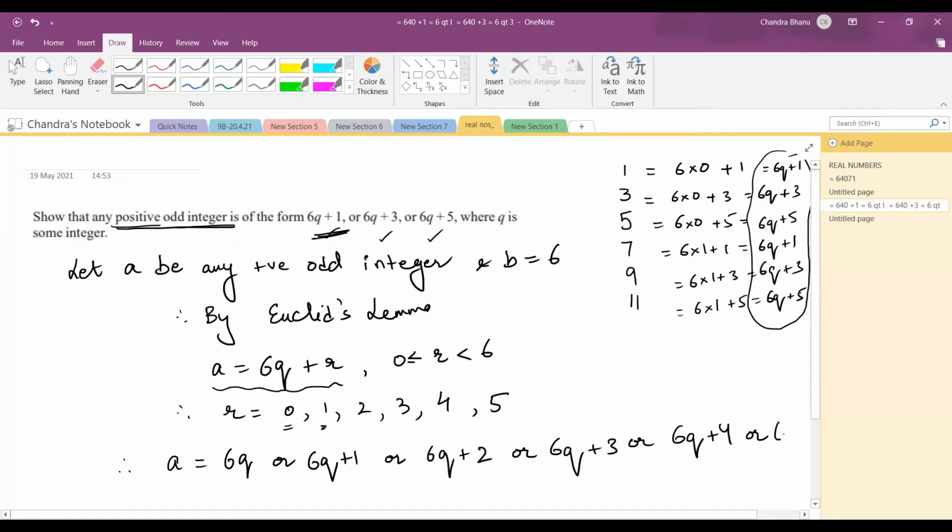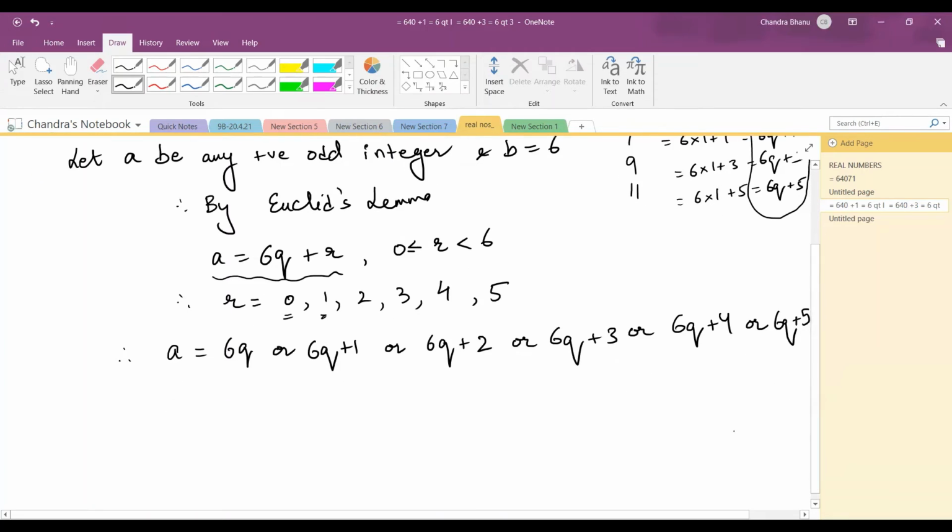5. But what is my A actually? My A was any positive odd integer. Now, out of all these values, don't you think that 6q plus 2 and 6q plus 4 are even? But A is equal to 6q plus 2 and 6q plus 4 are even integers.